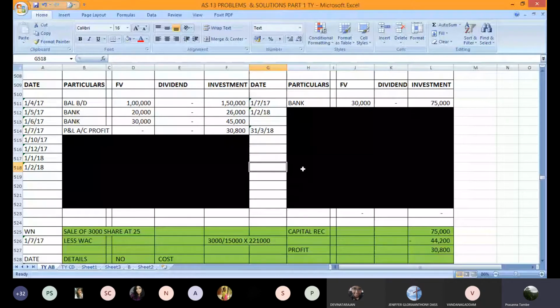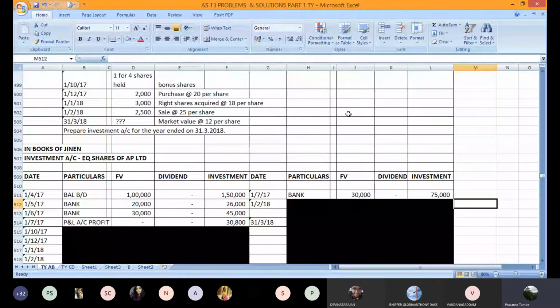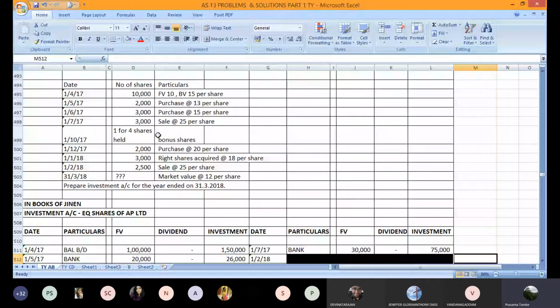So if you have posted the entry, let us take up the next transaction for discussion. We were on the 3,000 shares sold at 25 rupees per share. We accounted for profit and everything. Now the next transaction is on 1st October. You have received bonus shares, and the ratio of bonus shares is 1 share for every 4 shares held.